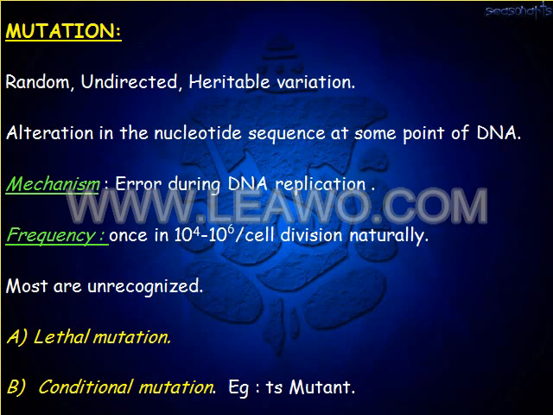Frequency of mutation: naturally, once in 10 to the power of 4 to 10 to the power of 6 cell divisions, a mutation will take place. Most of the mutations are unrecognized. The mutation may be a lethal mutation or a conditional mutation, for example the temperature mutant.